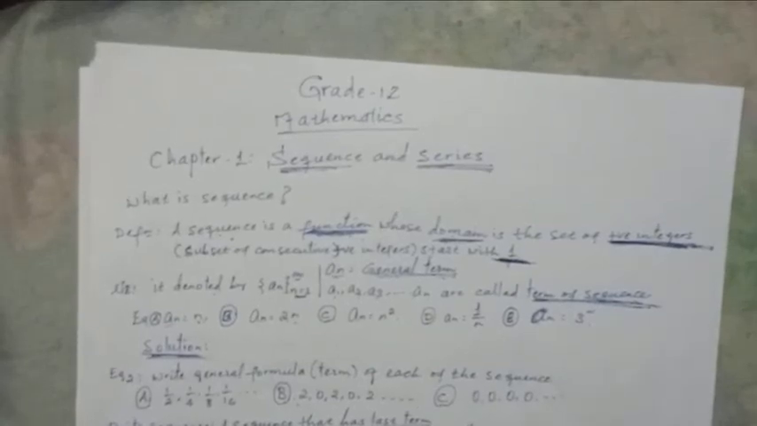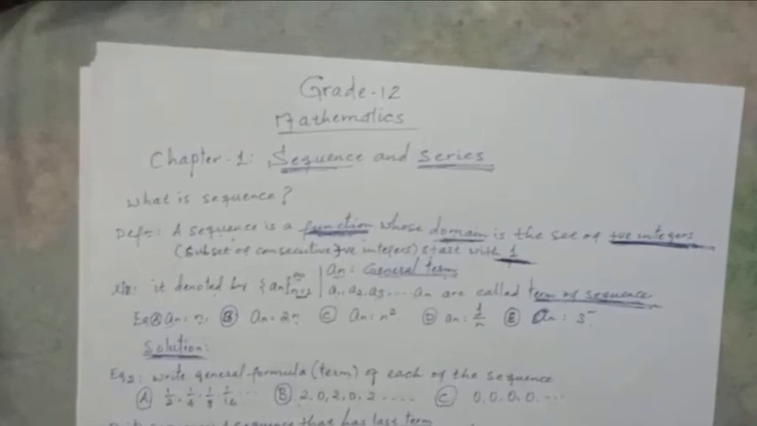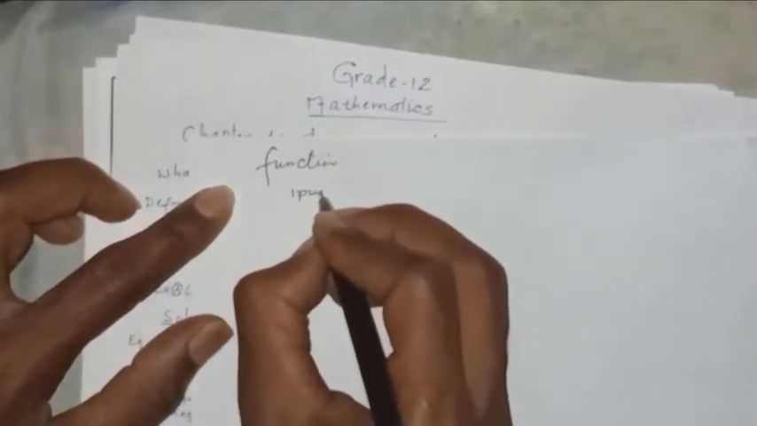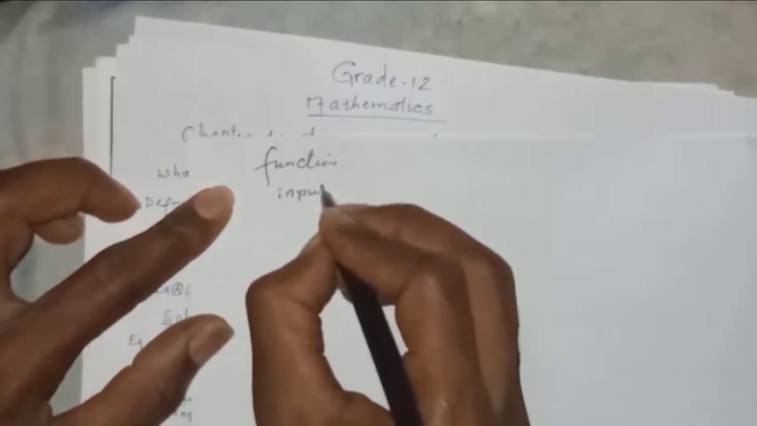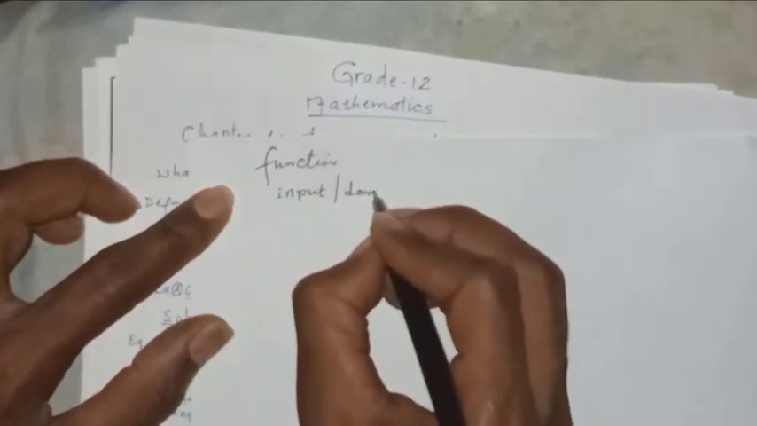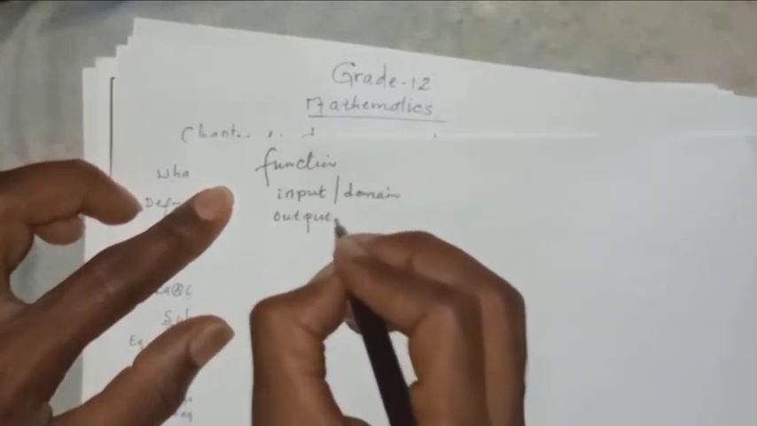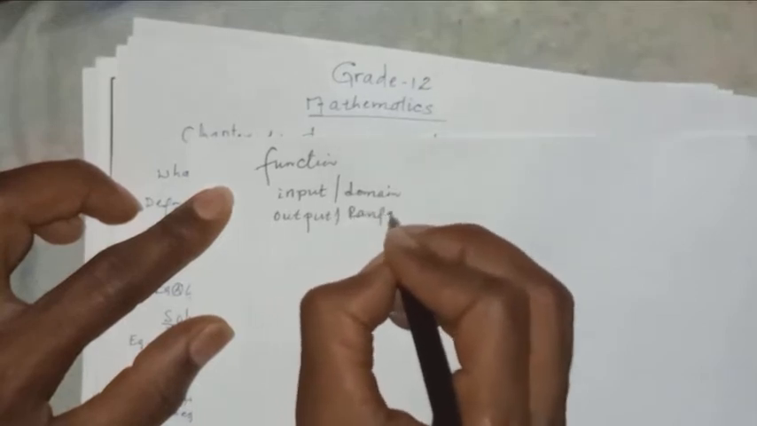So what is a function? Before that, we have to understand the function. As you know from chapter 1 of the grade 11 mathematics textbook, a function is a relationship between inputs where each input is related to exactly one output. We have the input, which is the domain of the function, and also the output, which is the range of the function.